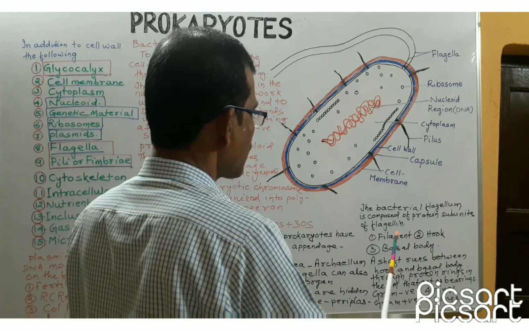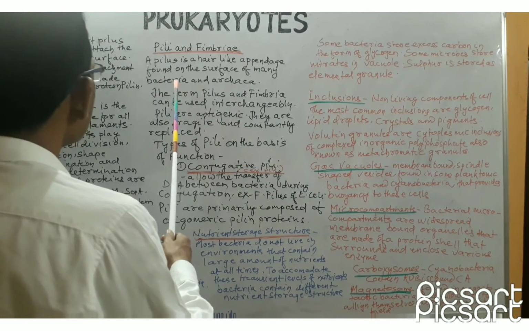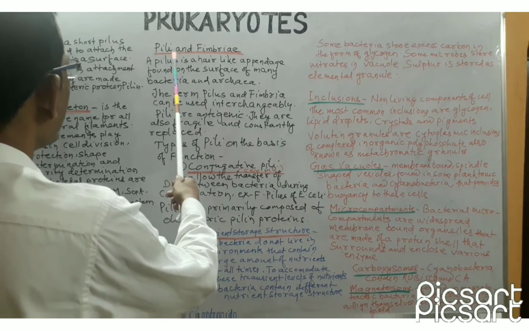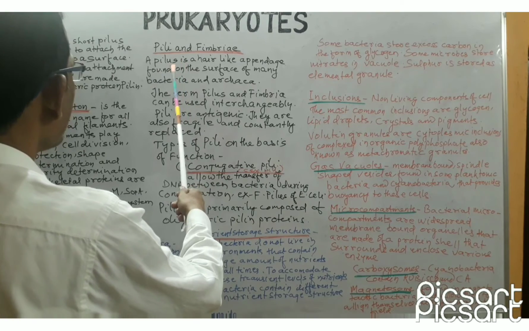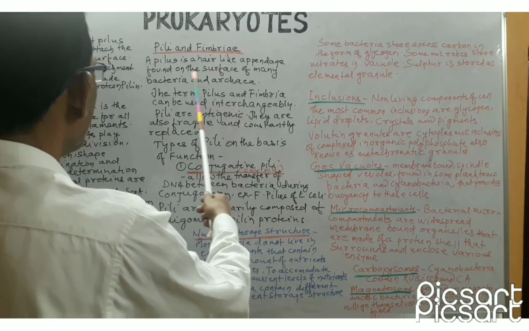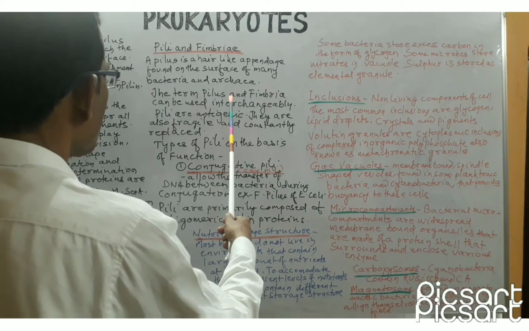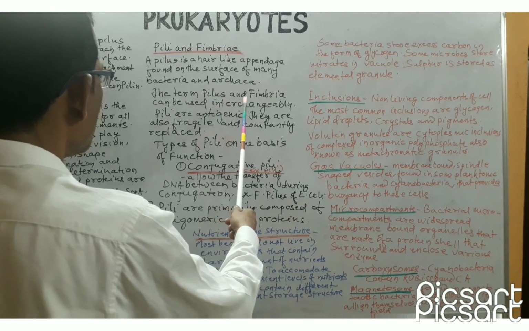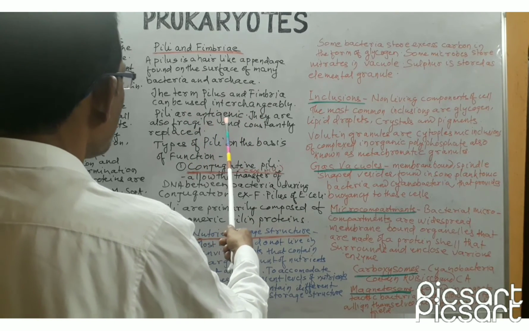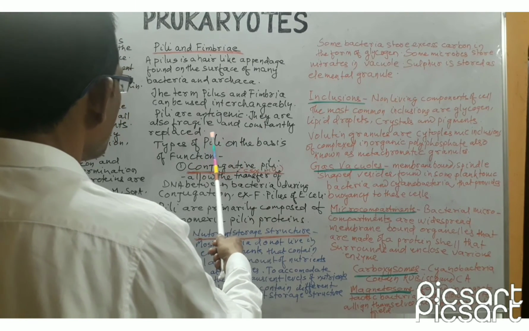Many prokaryotes possess hair-like appendages known as pili. Pili is plural, pilus is singular. A pilus is a hair-like appendage found on the surface of many bacteria and archaea. The terms pilus and fimbria can be used interchangeably. Pili are antigenic, they are also fragile, therefore they are constantly replaced.